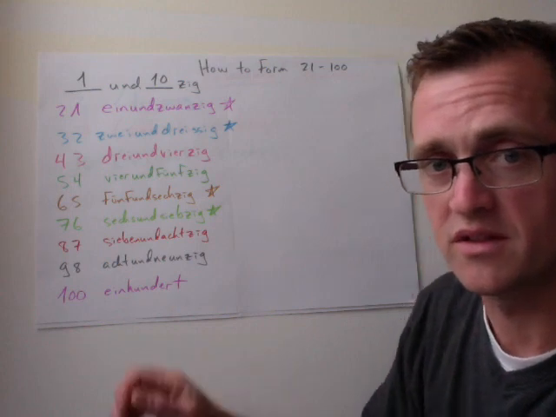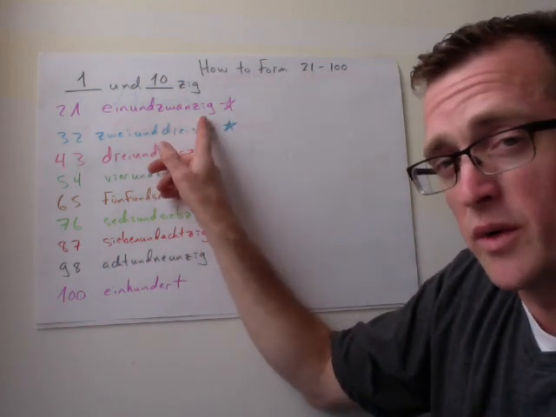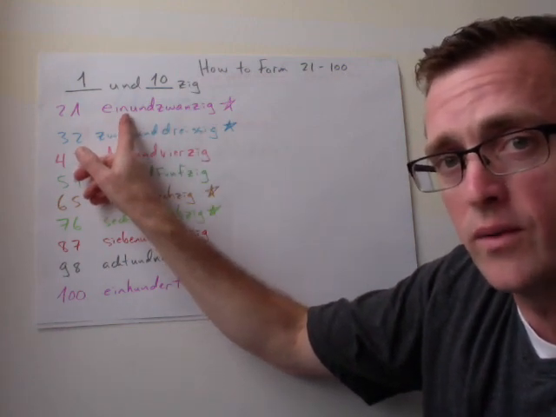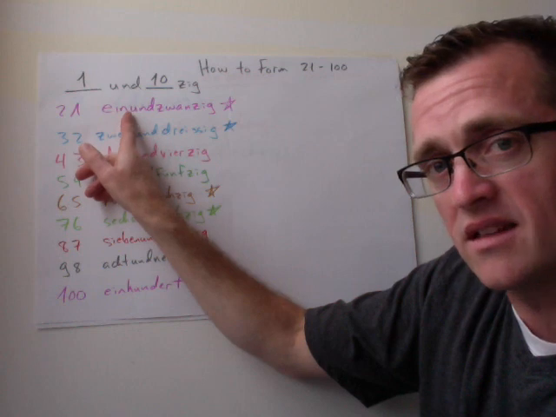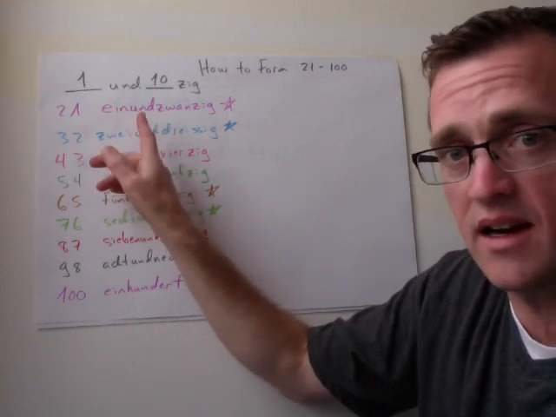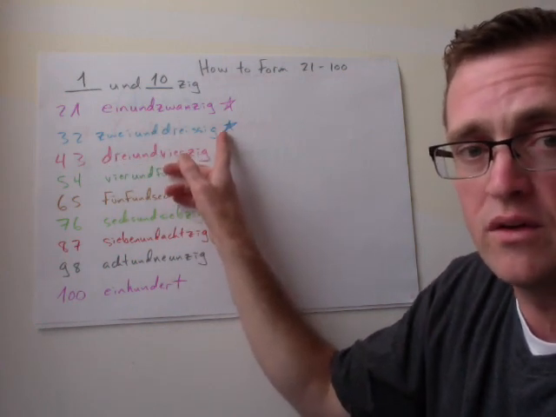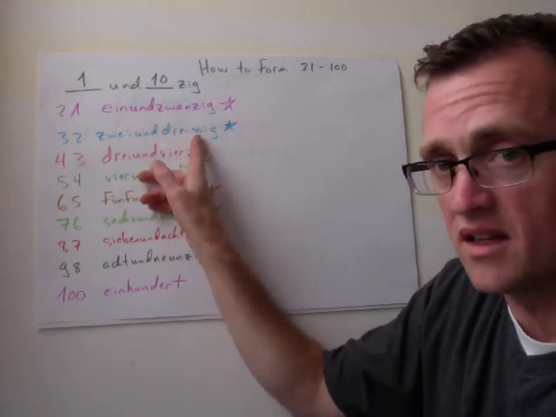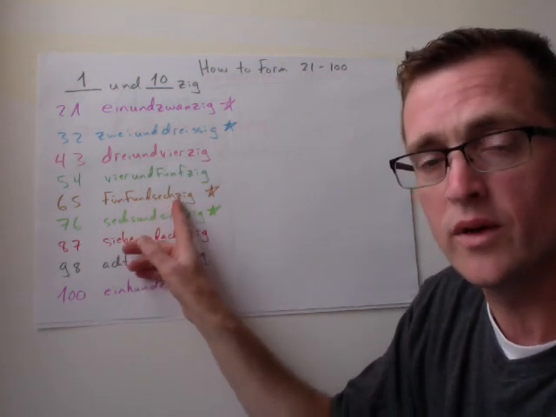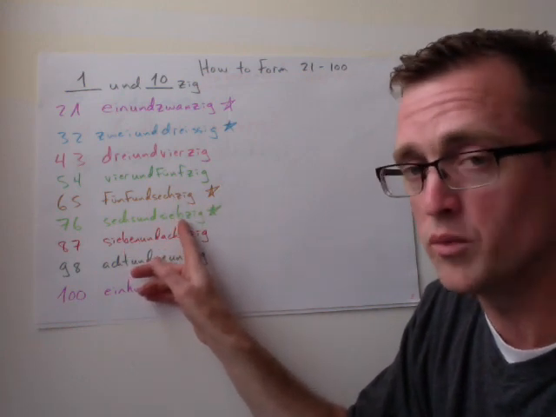Our spelling exceptions. 21, of course, we talked about the difference in 20. We don't say zwei. One other little thing is when we make 21, 31, 41, 51, etc., we do not put the S on the end of the number eins. We say just einundzwanzig, einunddreißig, and the like. For 32, we've got that double S instead of the Z, just like we had on 30. That's the only difference there. 65, we don't put the S on sechzig, again. Talked about that. 76, we don't put the en on siebzig.